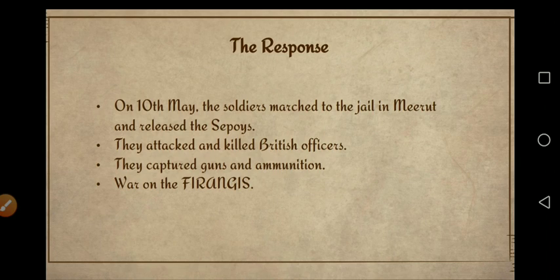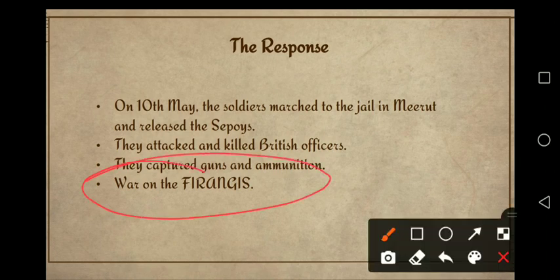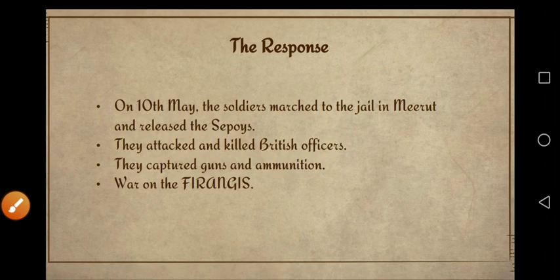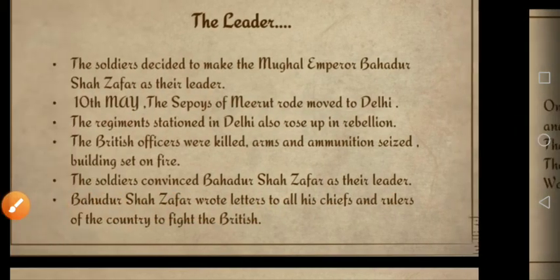Then they attacked and killed British officers. They captured guns and ammunition. They took whatever was in that jail. They took all those armaments and ammunition, and so they declared their war against the Firangis. You know Firangis: Britishers, East India Company people. They declared war against them.